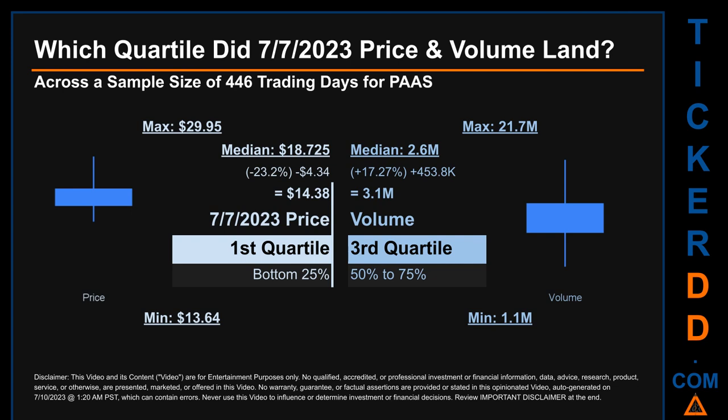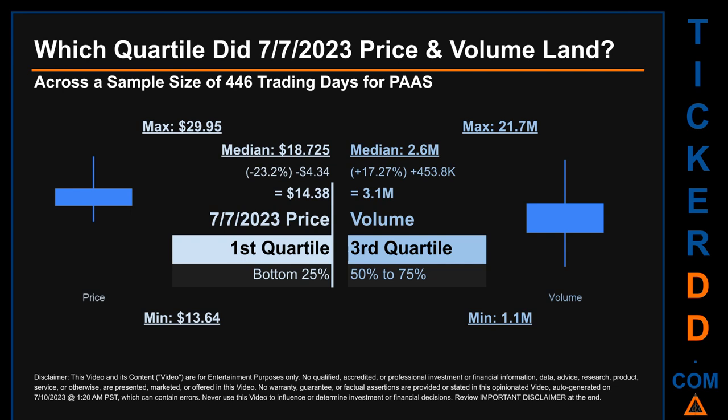Which quartile did the 7th of July 2023 price and volume land? Across a sample size of 446 trading days, the maximum end-of-day price for PAAS was $29.95 while the minimum was $13.64. Within that price range, the 7th of July 2023 price, of $14.38, landed within the first quartile, meaning it was within the bottom 25% of all sampled end-of-day prices.